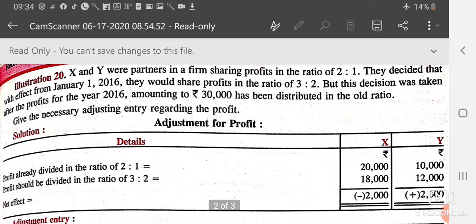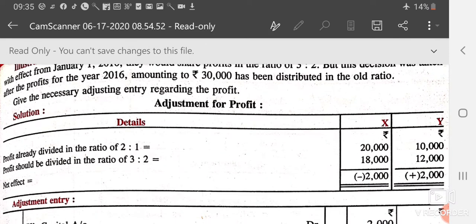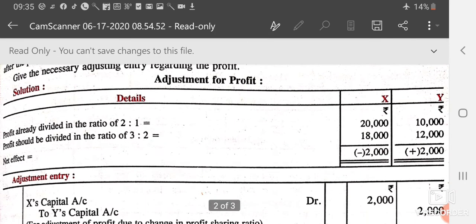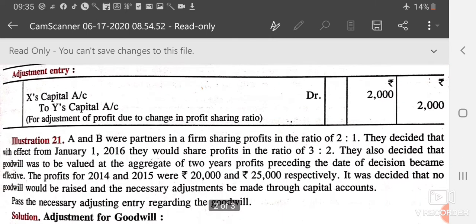So the profit was already divided in the ratio 2:1, that is 20,000 and 10,000, because the profit was 30,000. Now the profit should be divided in 3:2, that is 18,000 and 12,000. So there is no part of goodwill here, we have only the treatment of the adjustment. X gets 2,000 less and Y is getting 2,000 more. So here X's capital account is debited to Y's capital. X is giving and Y is gaining.